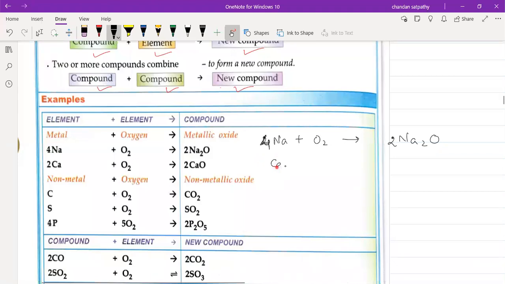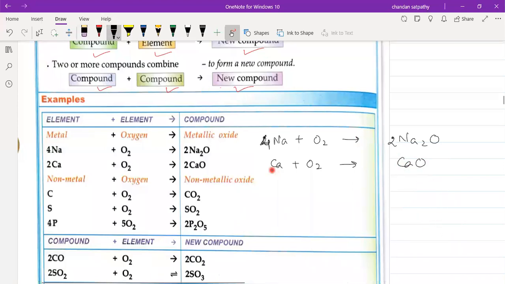Next, suppose calcium plus oxygen. Calcium is a 2 plus ion, we know that, and oxygen is 2 minus. So if we do crisscross, we will get Ca2 and O2. Now the 2s will get cancelled, so it will become Ca1 O1, and 1 we don't write, so we write CaO. So calcium oxide is nothing but CaO. Is it clear now why it has become CaO?